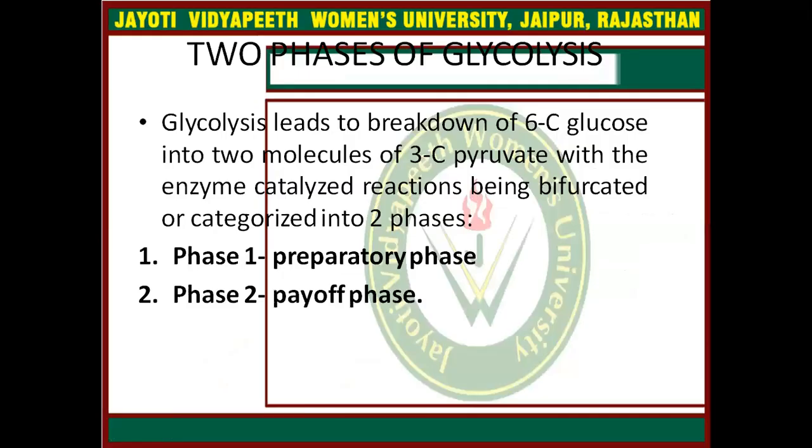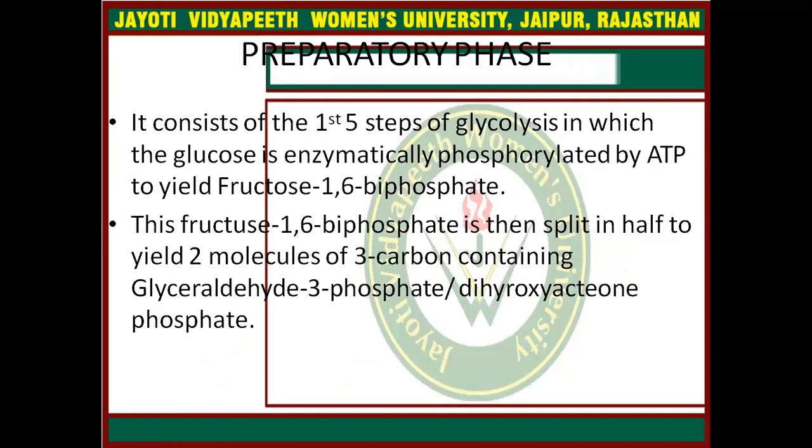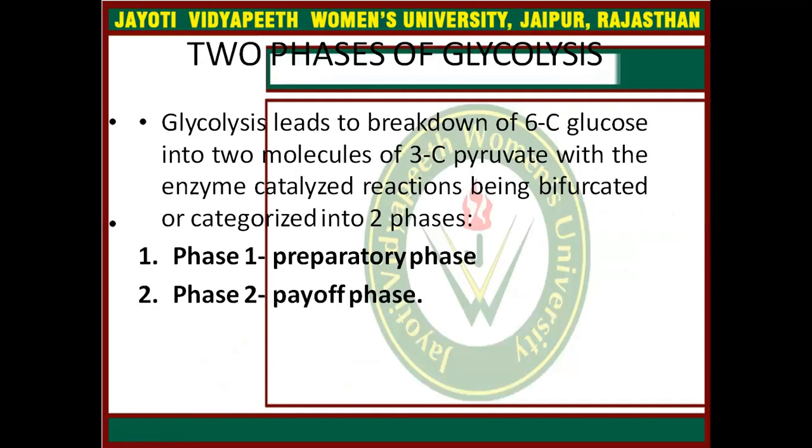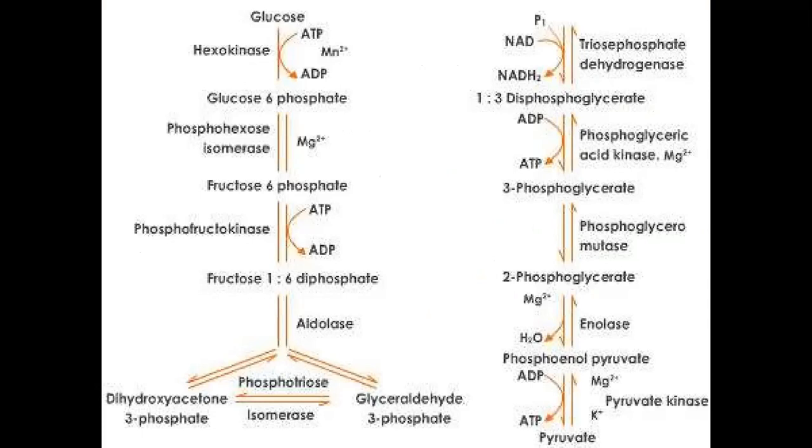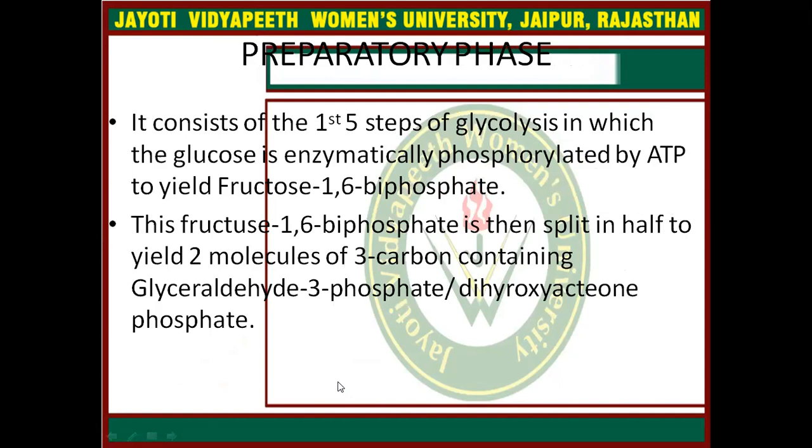But the glycolytic pathway is also sub-classified into two phases. First is the preparative phase and second is the payoff phase. The preparative phase consists of steps 1 to 5 of glycolysis.